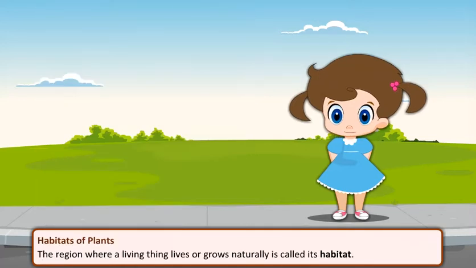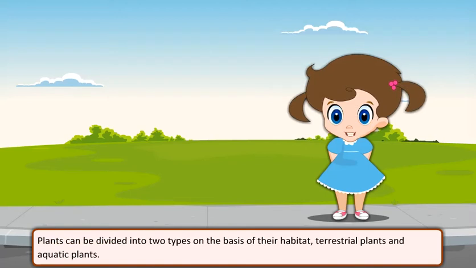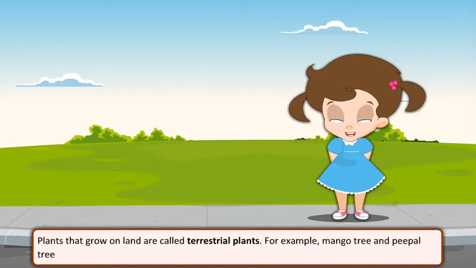Habitats of plants. The region where a living thing lives or grows naturally is called its habitat. Plants can be divided into two types on the basis of their habitat: terrestrial plants and aquatic plants. Plants that grow on land are called terrestrial plants. For example, mango tree and peepal tree.